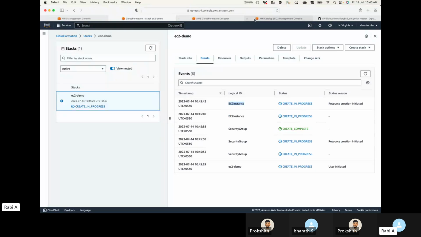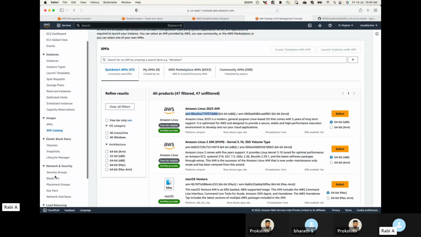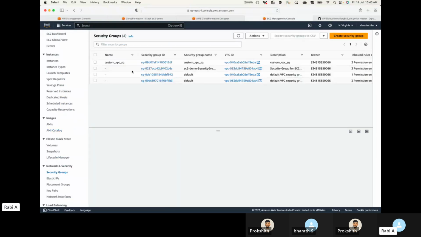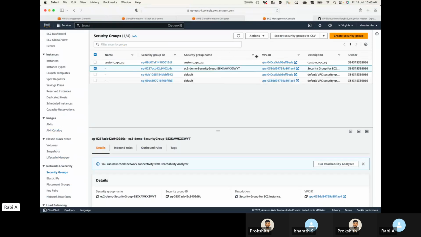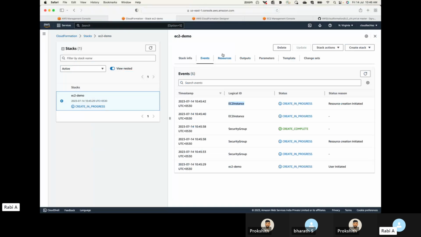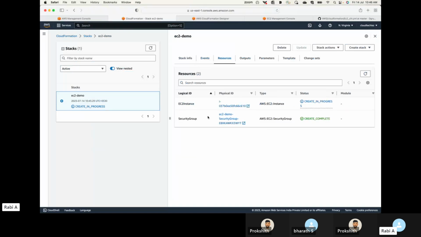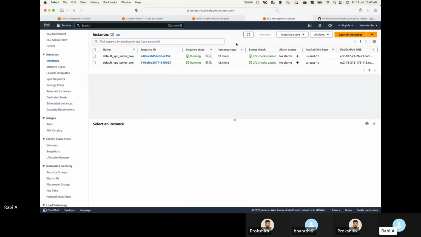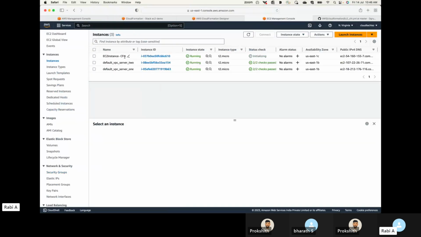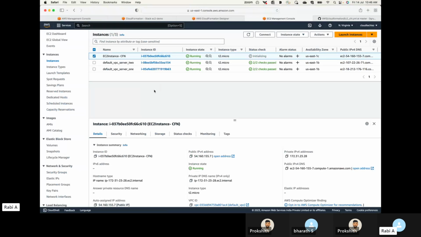If I go to that security group, I should be able to see a new security group. This one, if you see, is what I've created. Now, how do I say this is the one I created? If you go back to CloudFormation, under resources, you should be able to see the resource ID. You can see this one, right? Likewise, that's the instance ID, ending with 610. If I go to the instances, I should be able to see a new instance ending with 610.